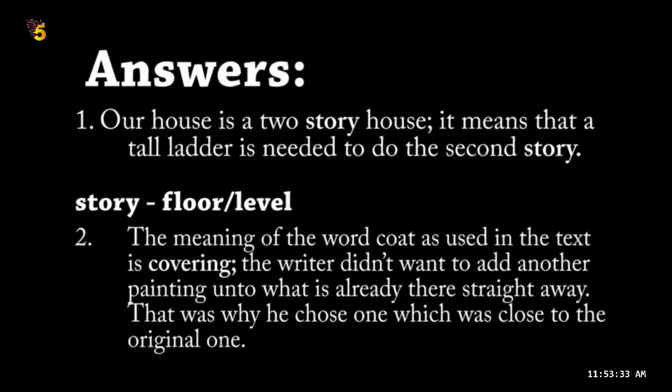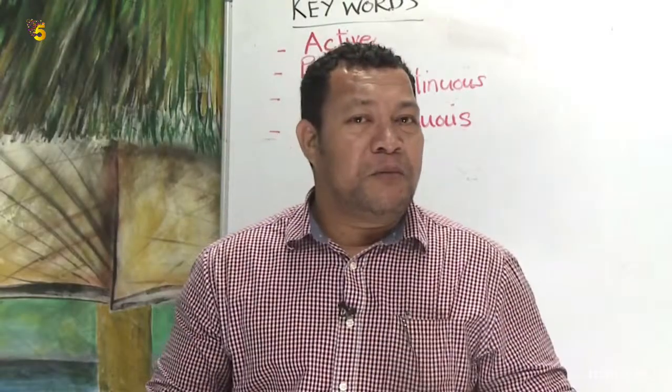Listen once more. The meaning of the word coat as used in the text is covering, the covering of something. So the writer didn't want to add another painting onto what is already there. So that's why he chose one which was close to the original color. Is that clear? Can you tell me our learning outcome for today's lesson?